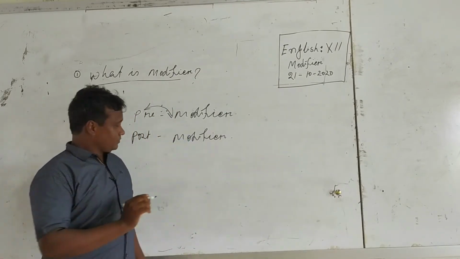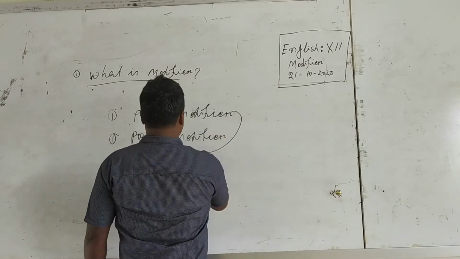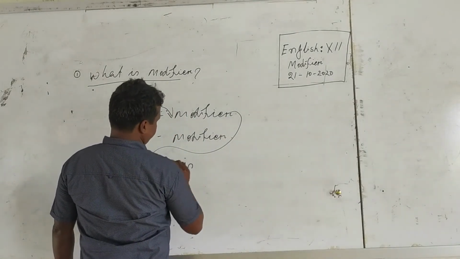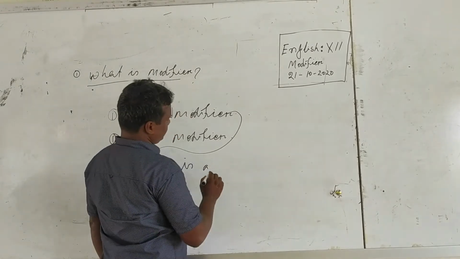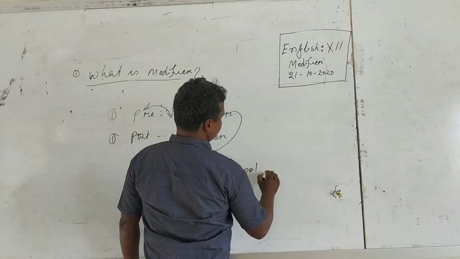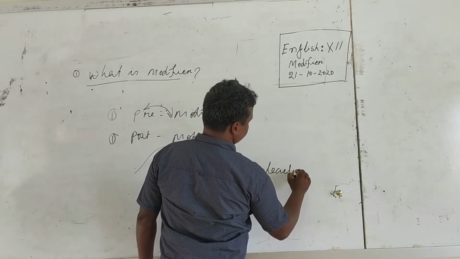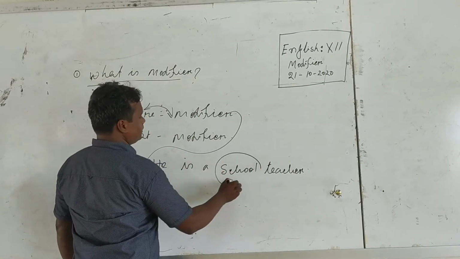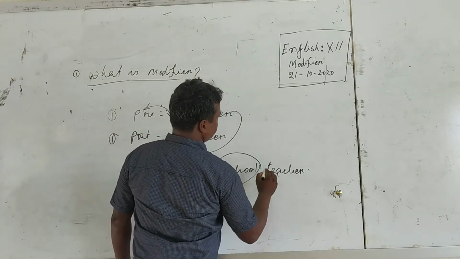Pre-modifier. Look at this: he is a school teacher.